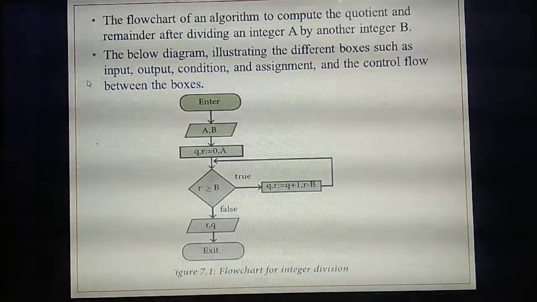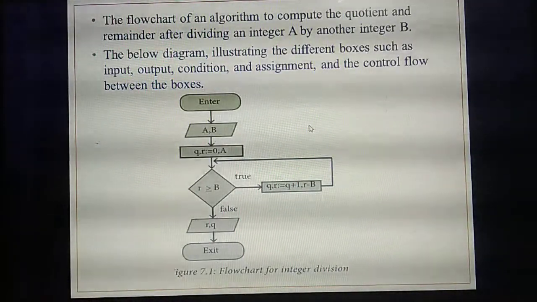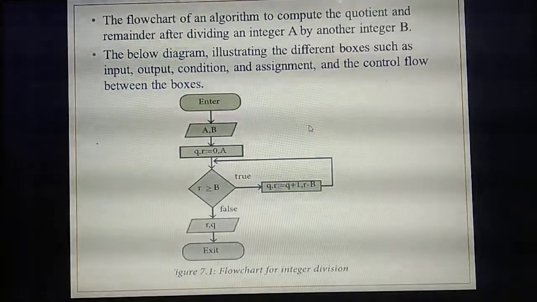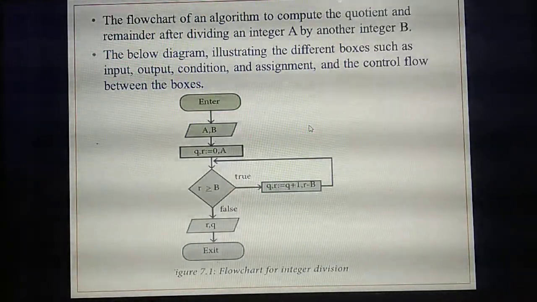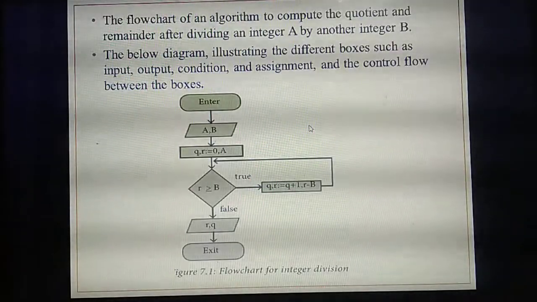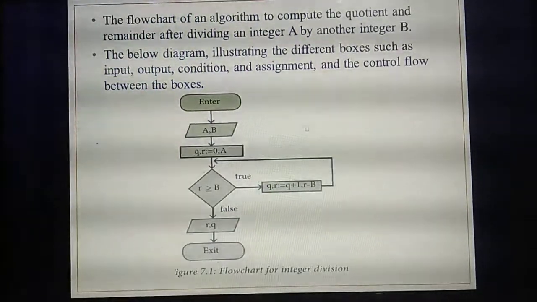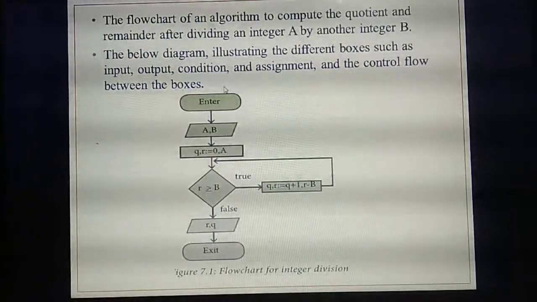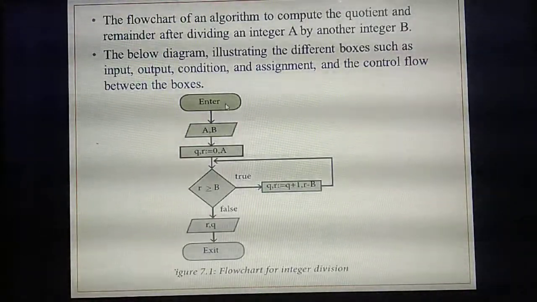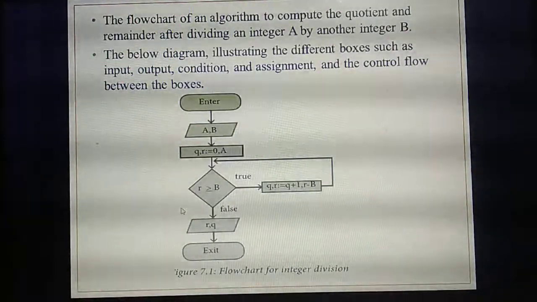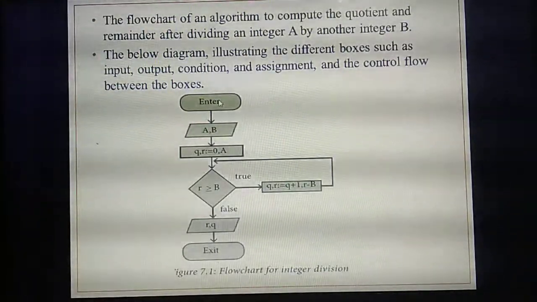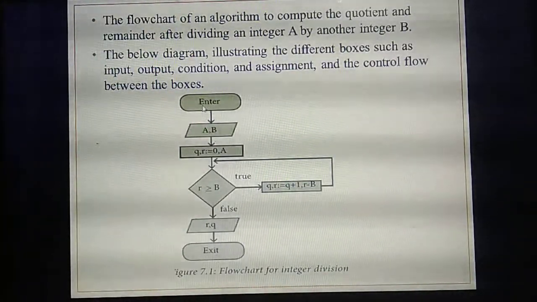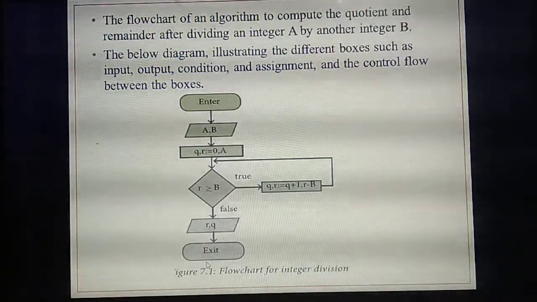Okay. What are the things you have studied? Different boxes in a flowchart, isn't it? By using those boxes you are going to draw the flowchart. Okay, understand? So what's the first step? Already you have studied that a flowchart always has start as well as end, otherwise enter as well as exit.